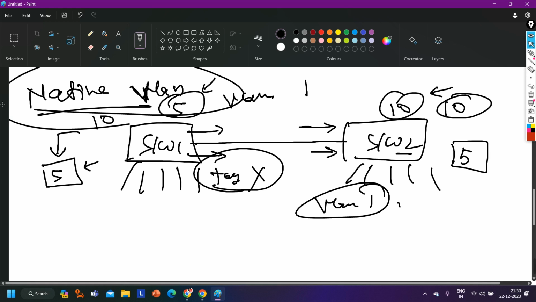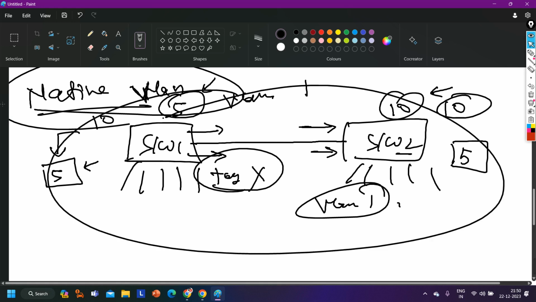In a real-time scenario, where will we use this native VLAN? In the same scenario, let's say we have two switches. On switch number 1 and switch number 2, most of the users belong to VLAN 10, or most of the users belong to VLAN 1. So I can configure VLAN 1 or VLAN 10 as a native VLAN on these switches, so that these switches should not perform tagging. This is a real-time scenario.